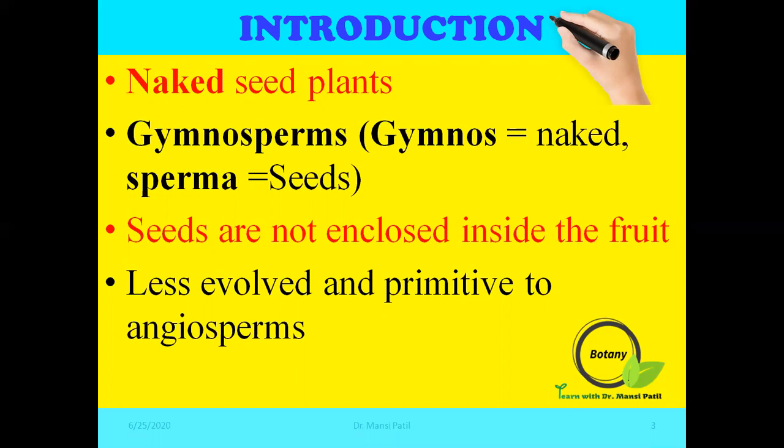In gymnosperms, fruit formation cannot take place, and therefore the seeds which are produced are not enclosed inside a fruit-like structure. Therefore, seeds in gymnospermic plants are naked. The gymnosperms occupy an intermediate position between pteridophytes and angiosperms, and are less evolved and primitive as compared to angiosperms.